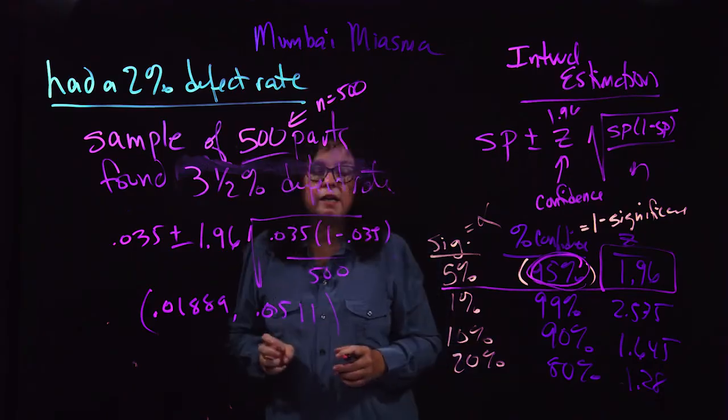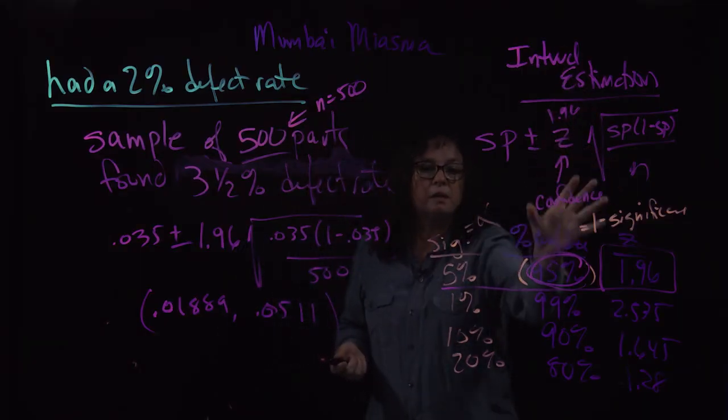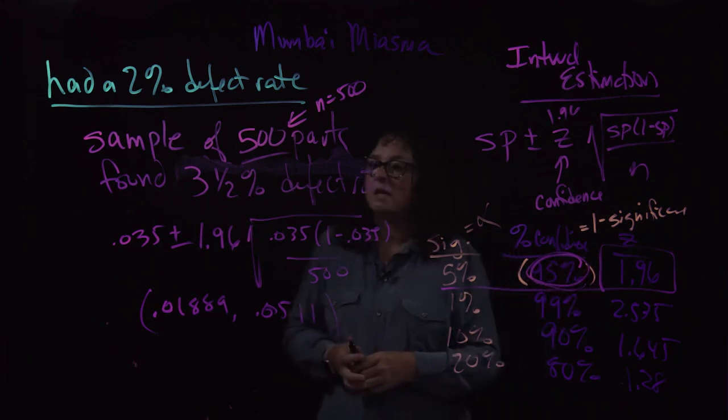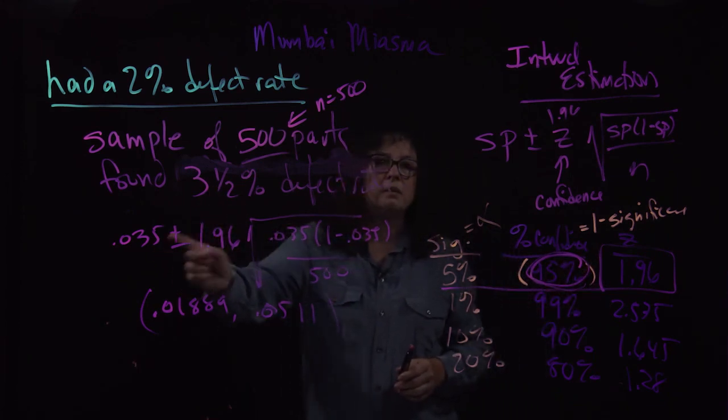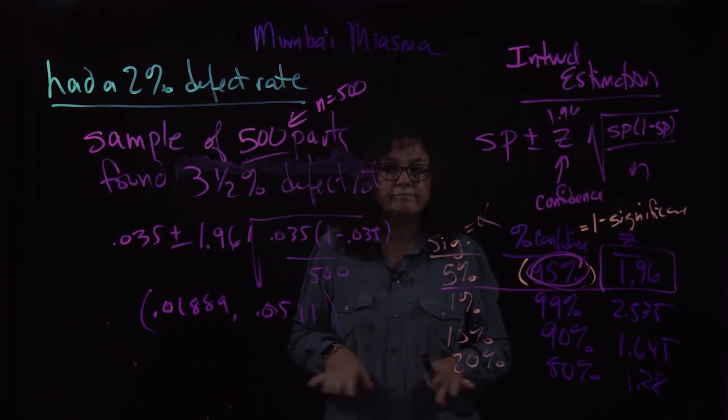So what I have done here is I have shown you interval estimation for a binomial and how to do a confidence interval, and we have done some binomial central limit theorems. So that is Mumbai Miasma. Thank you. I'm done.